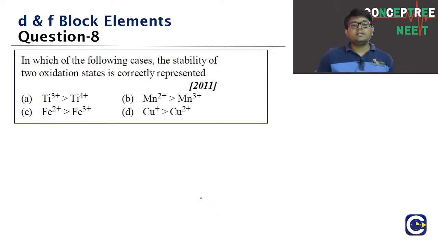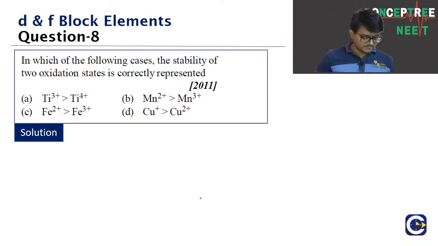Question number 8. In which of the following cases is the stability of two oxidation states correctly represented? It means we have to check the order of stability and conclude which of them is correctly represented.